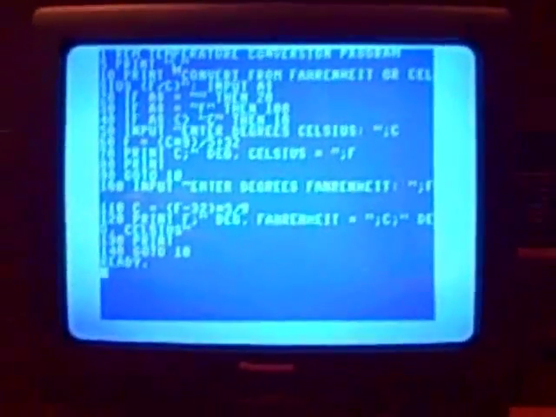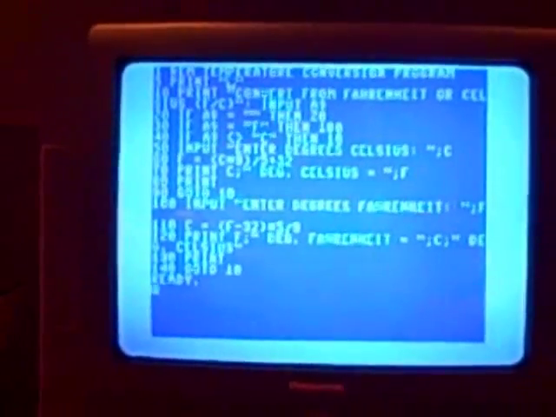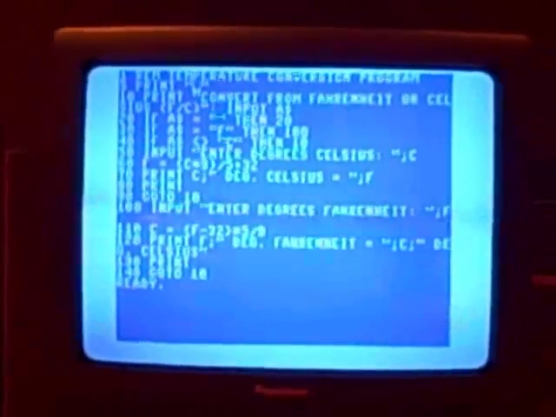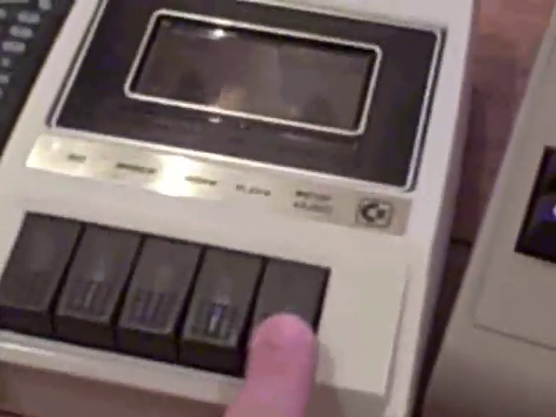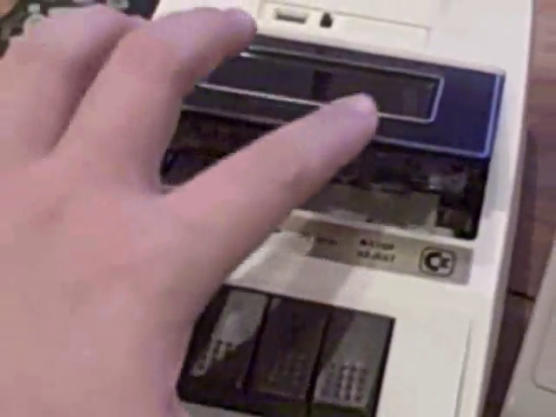In this video, I will show you how you can save a program, like I have here, that was written on a Commodore 64, on a cassette tape with the Datasette. So what you're going to need is a blank tape that has been forwarded, so it's off the leader and actually starting on the tape. You need to stick one of those in the Datasette and close that up.